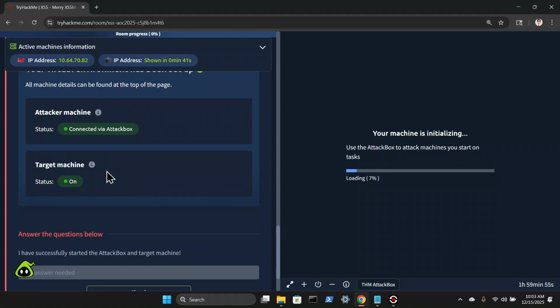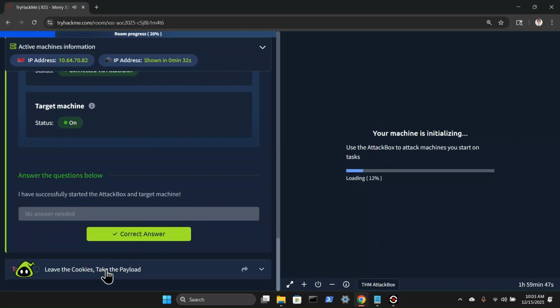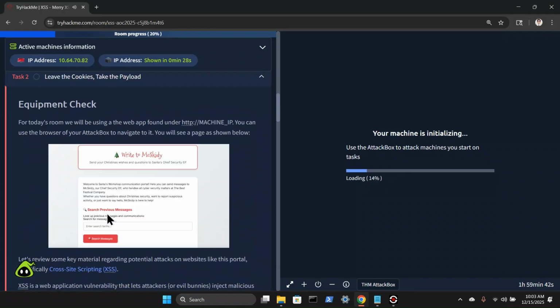Okay. So answer the questions below. I have successfully started the attack box and target machine. Ooh, I'm just going to check yes, even though things can go awry from here. So task 2, leave the cookies, take the payload. So equipment check. For today's room, we will be using the web app found under HTTP machine IP.